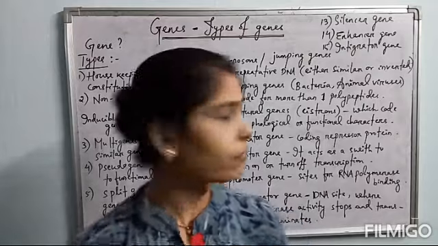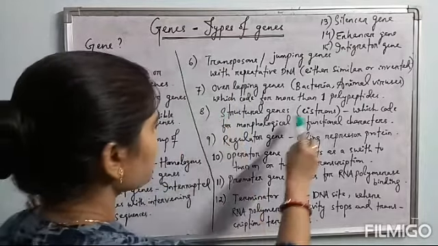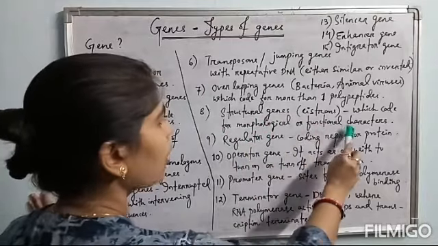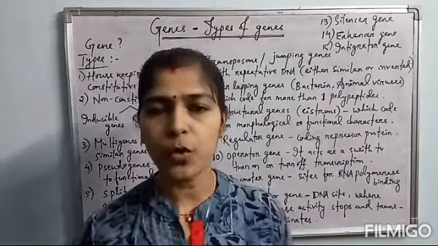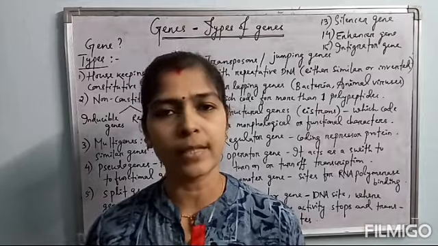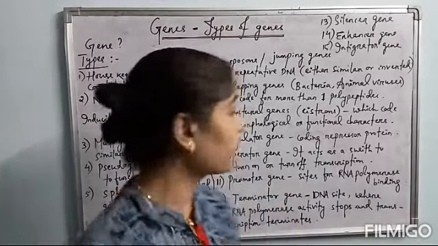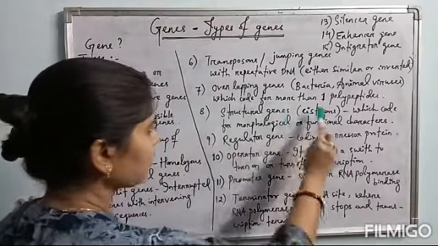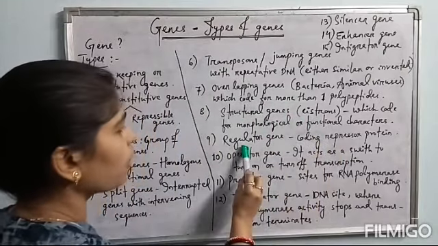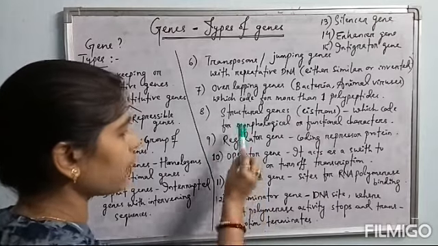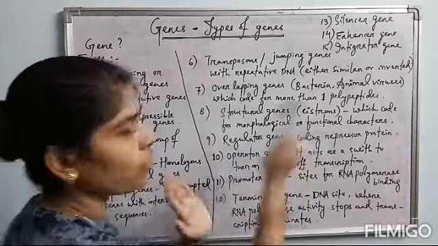So the structural gene or cistron codes for a particular morphological or functional character, producing a particular functional protein product. And these cistrons or structural genes are under the control of the regulator gene, operator gene and promoter gene, because these three genes are present upstream to the cistron.